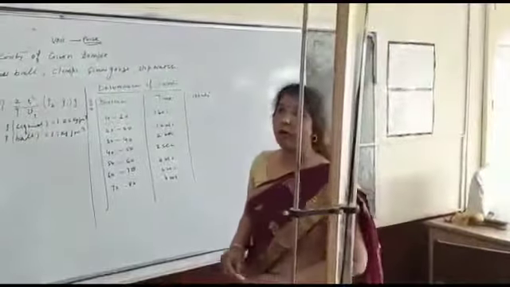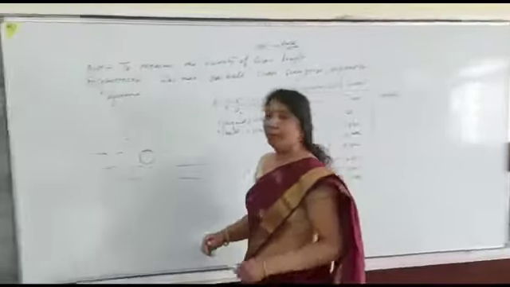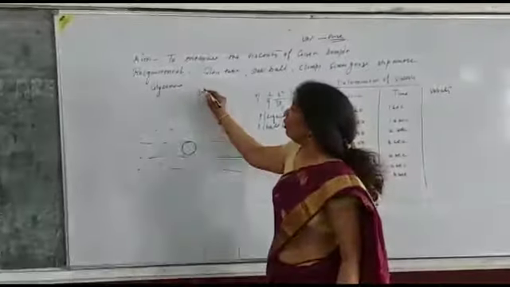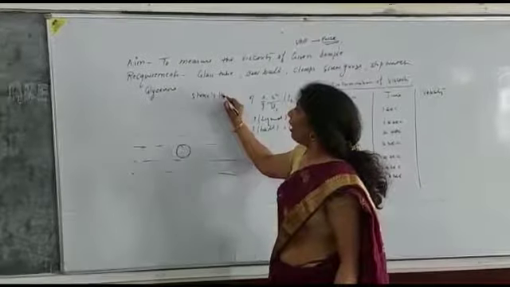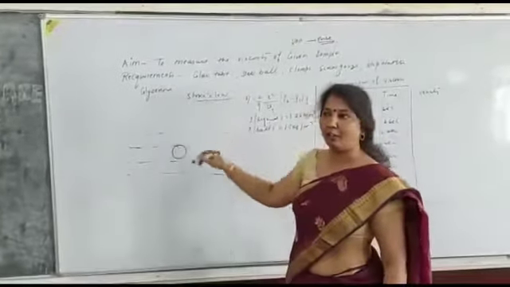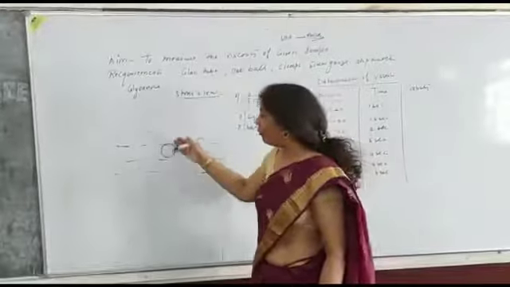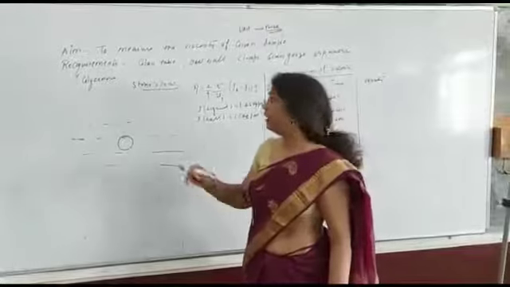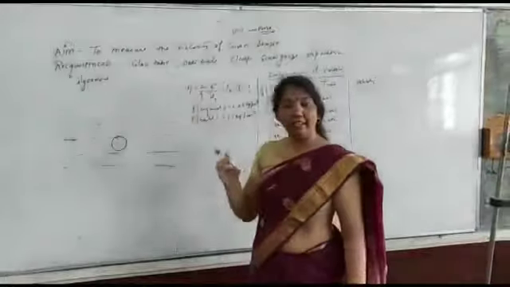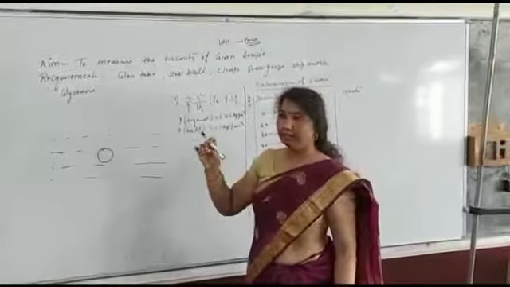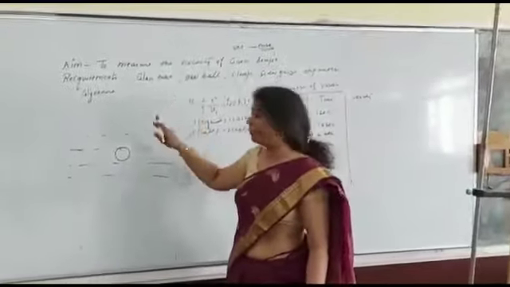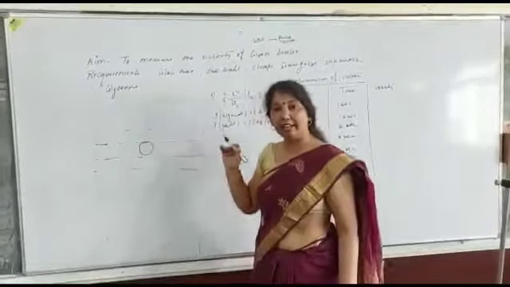First, we will clear the theory of this experiment. What is the meaning of viscosity? For example, have you read about Stokes law? When a spherical body falls through a viscous medium, even in air, which contains particles having very little viscosity, but the viscosity of glycerin is very high.